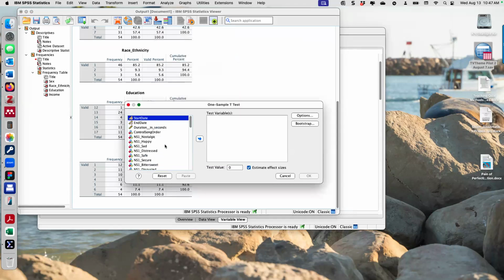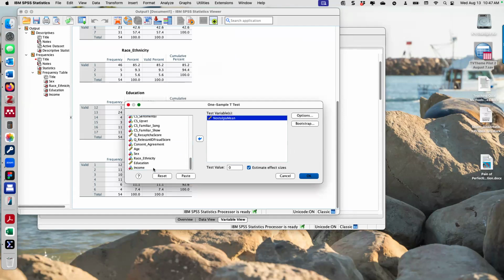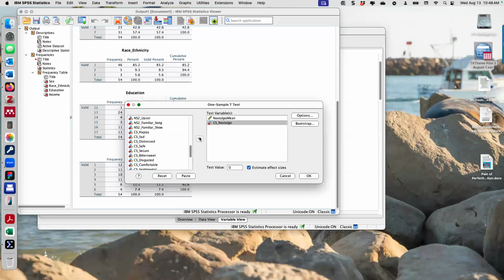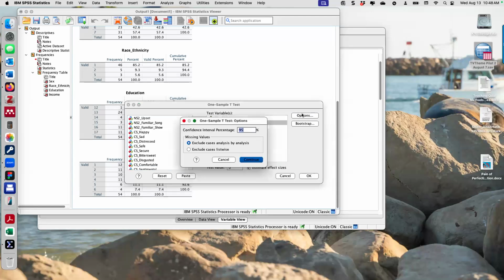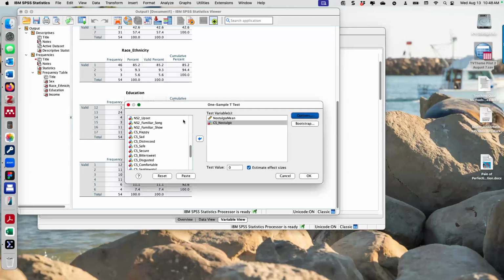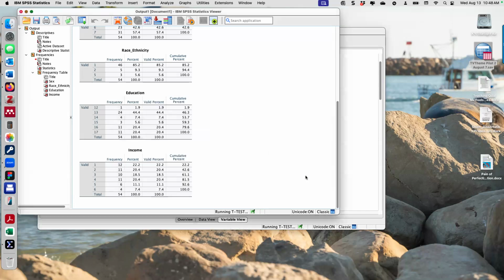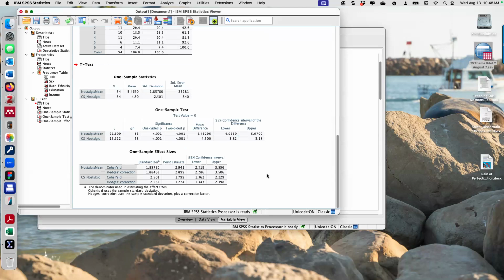T-test. So the test variables are nostalgia mean, and we need the control nostalgia rating. So it's the nostalgia rating on average for the two nostalgic songs, and the control song nostalgia there. 95% as we always do. I don't need to bootstrap anything. Estimating effect sizes. Go for it. And okay, let's see what we got here.